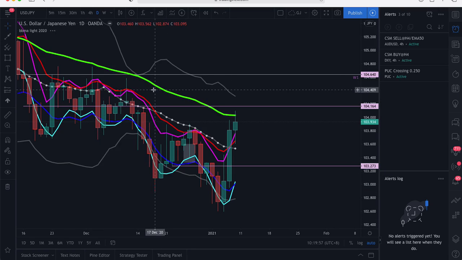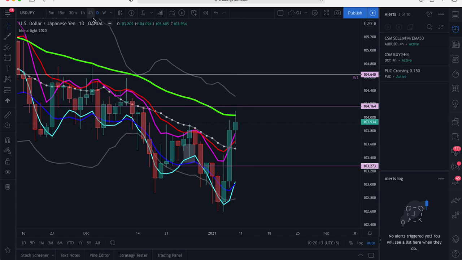On daily, however, we can see price has not made any good sell setup. This is a CSAK buy, but if you want to look for a sell setup, this is an MHV sell.